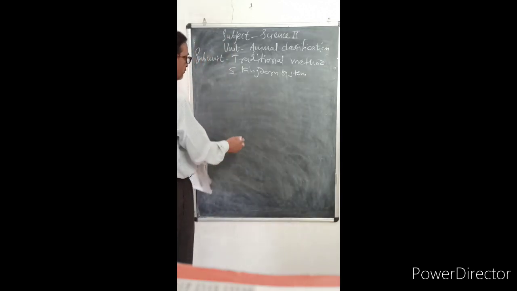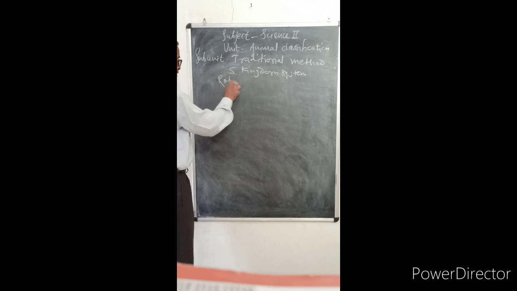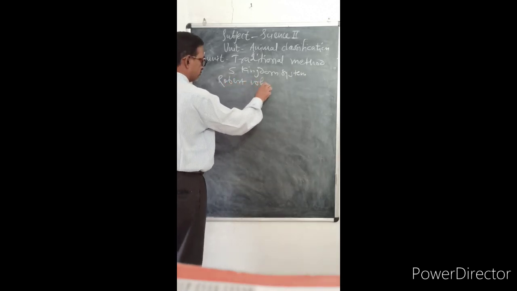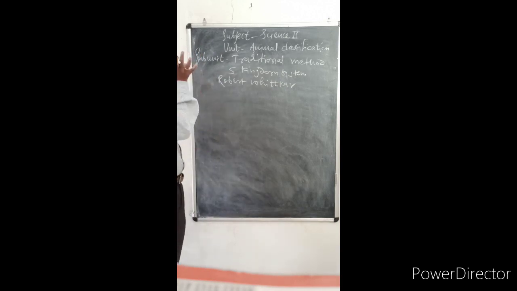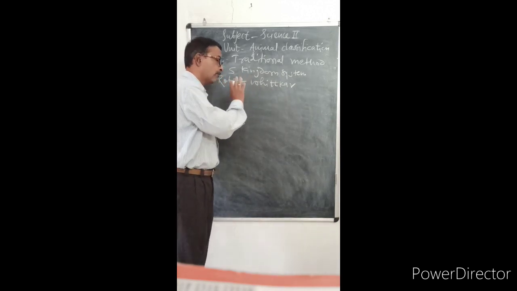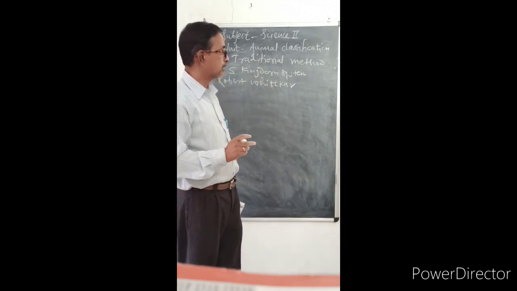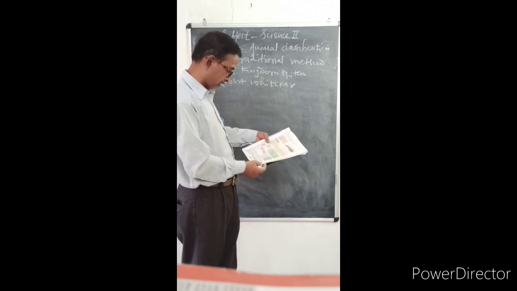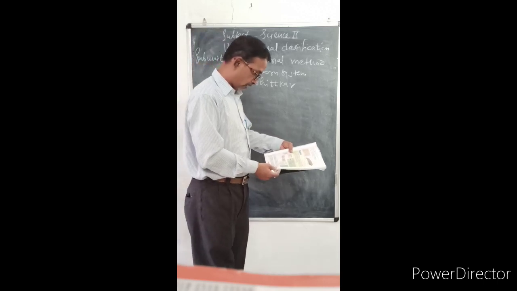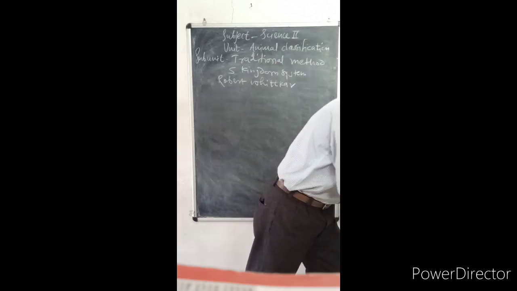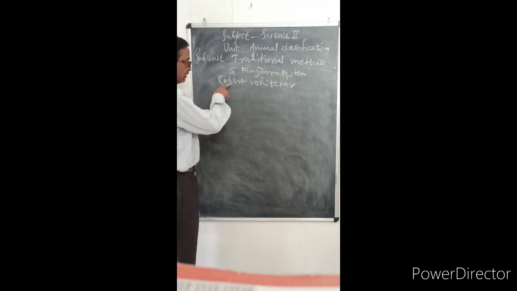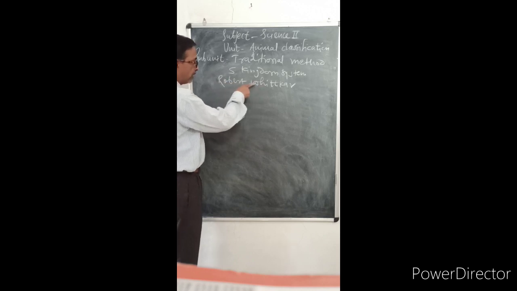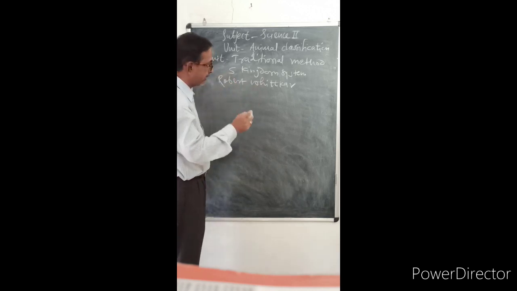The classification given by Robert Whittaker is based on 5 criteria.